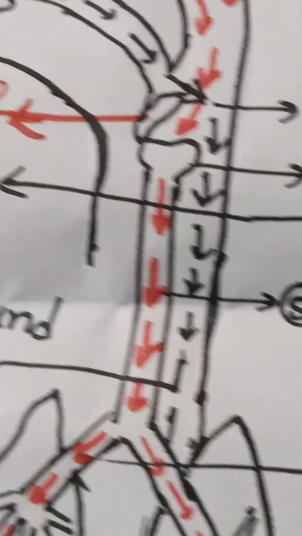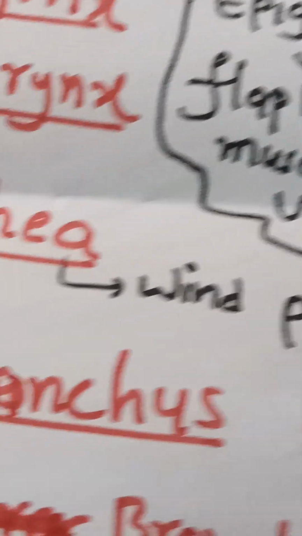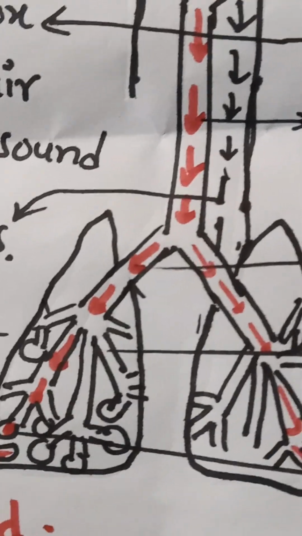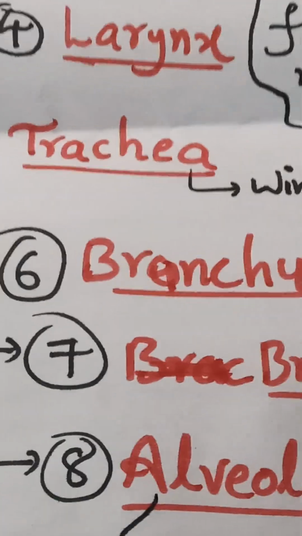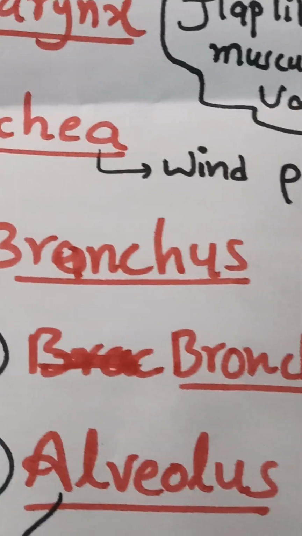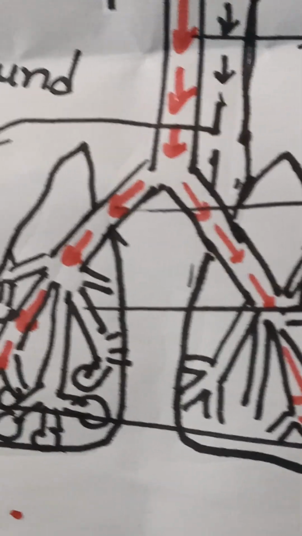Then after the larynx, the air enters into the windpipe, that is the trachea. Fifth part is the trachea. Trachea means the windpipe. Then after it will enter into two branches. Two branches are coming from the windpipe. The two branches are known as the sixth part, the bronchus. Two parts are divided, and each part enters into the lungs.